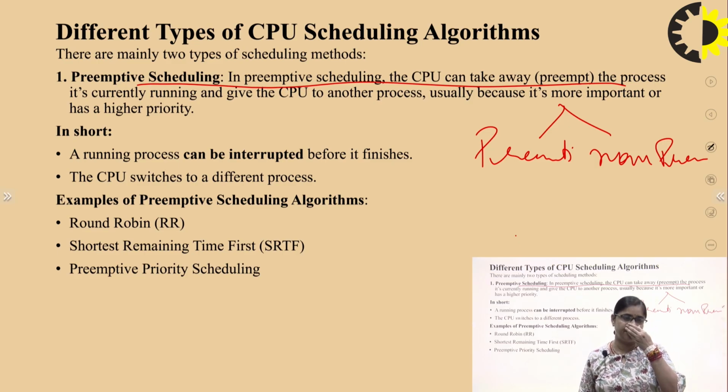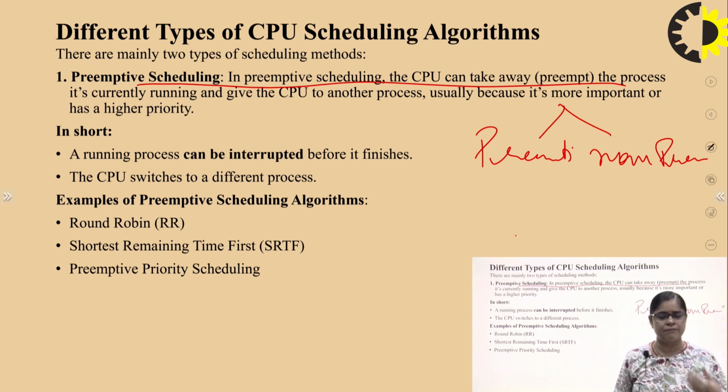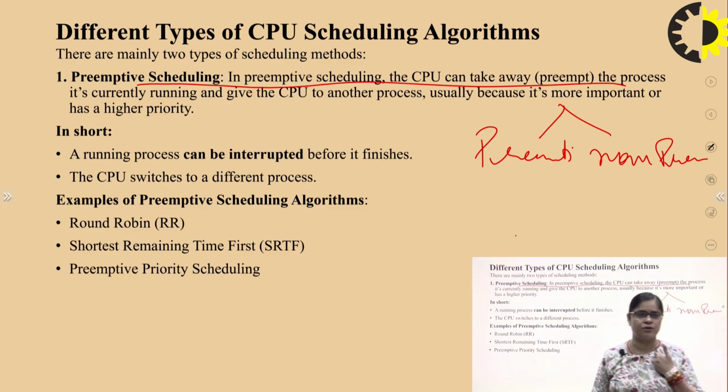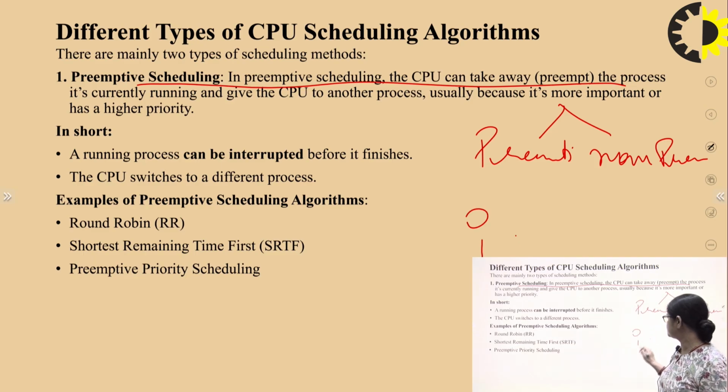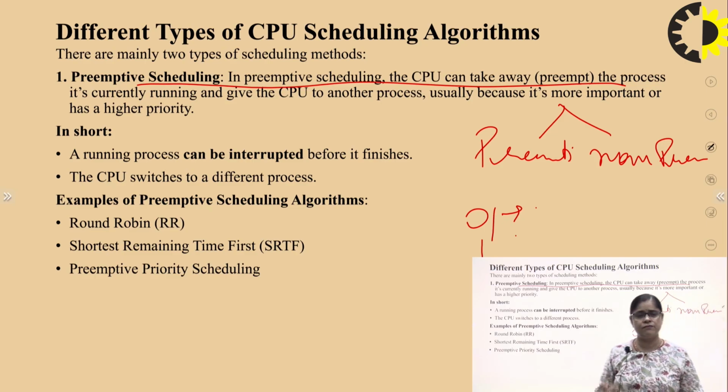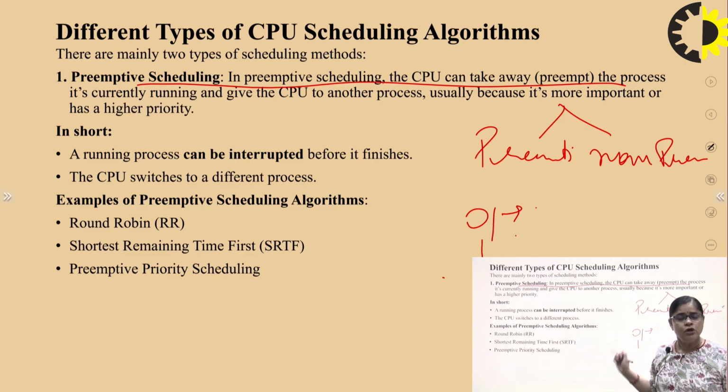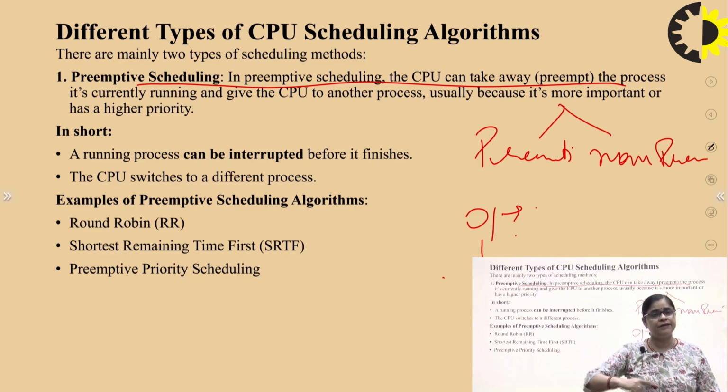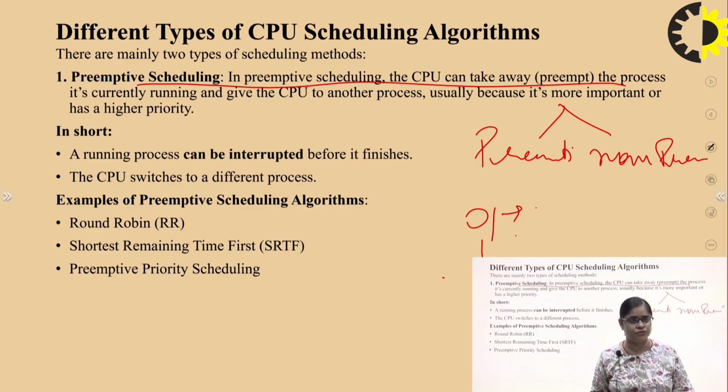It means that if I am doing a process, if I am doing a work, consider me as a process, right? As a process, I am doing my work, and if another process comes and needs the CPU quickly, say my arrival time is 0 and the next one's is 1, and I am just processing. But after 1 second or 1 minute, another process comes. So what will we do? It will immediately switch to the other process, right? So that will be called preemptive.